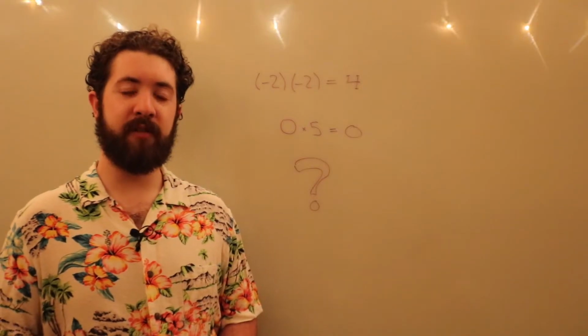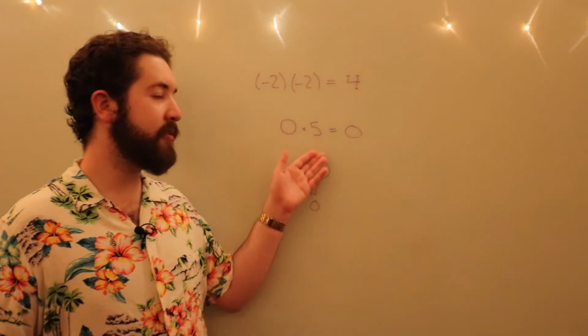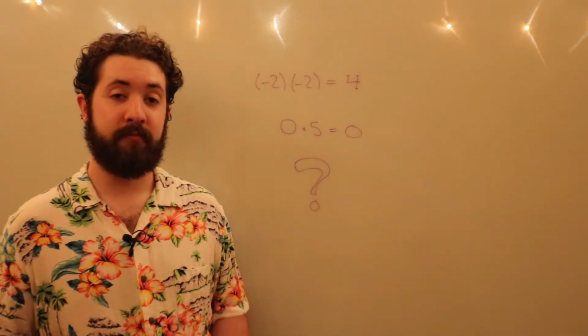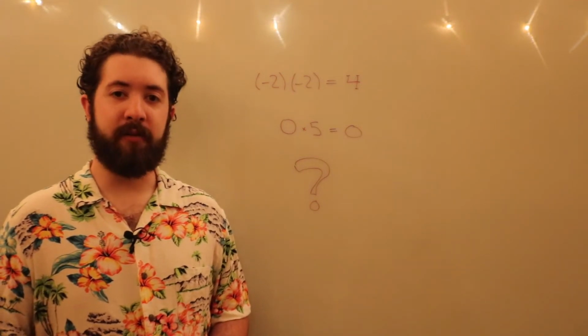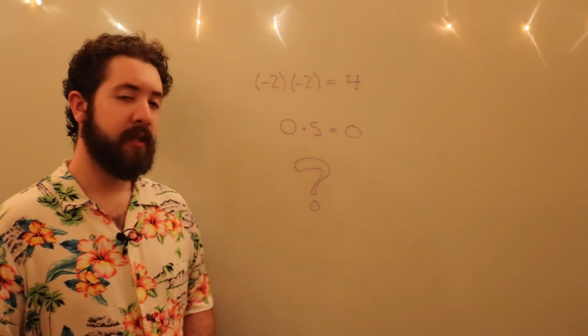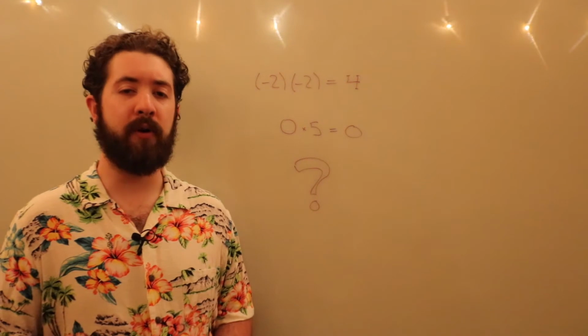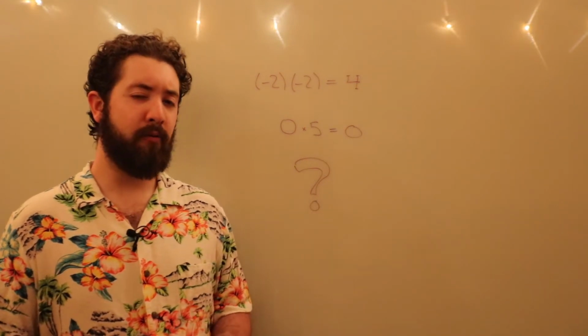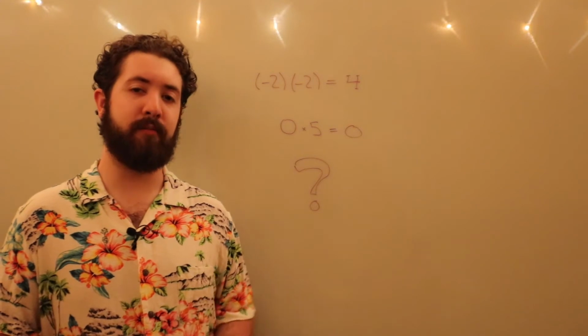Have you ever asked yourself questions about numbers like, why is 0 times 5 0? Well, maybe it's intuitive. 0 of something is none of that thing. Okay. What about why is negative 2 times negative 2 4? More to the point, why is a negative number times a negative number a positive number?